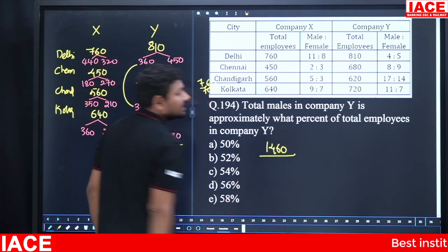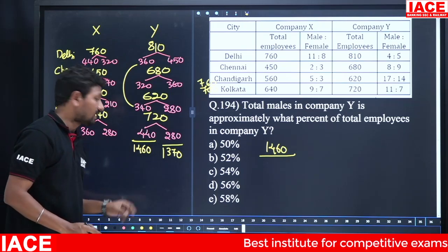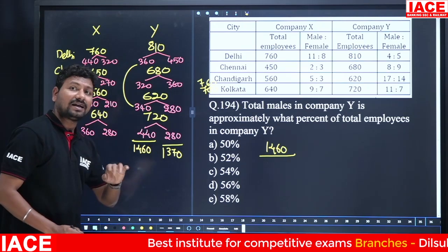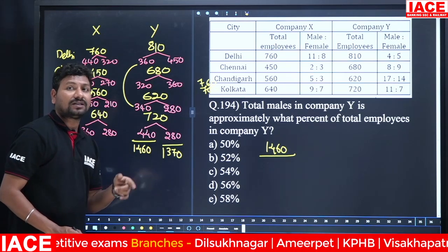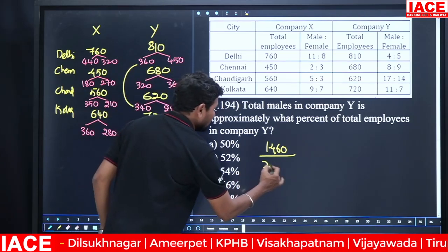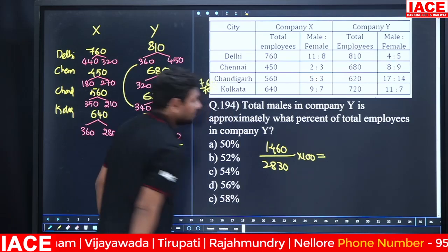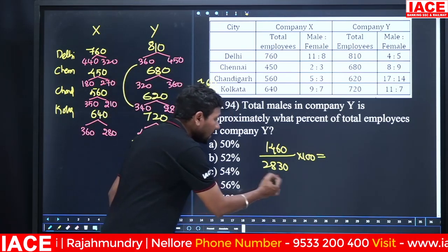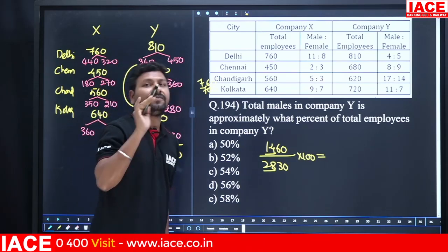1460 is what percentage of total employees? Total employees means male and female. 1460 plus 1370. 1400 plus 1300 it is equal to here 2700. 60 plus 70 is 130. It is 2830. We need percentage, multiply with 100. In 28 half value is 14. 28 half value is 14 means answer is 50 percentage.